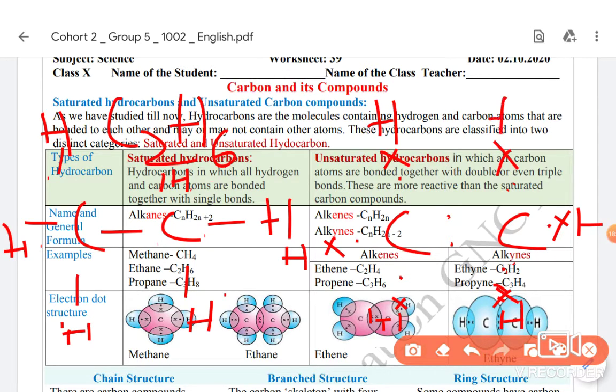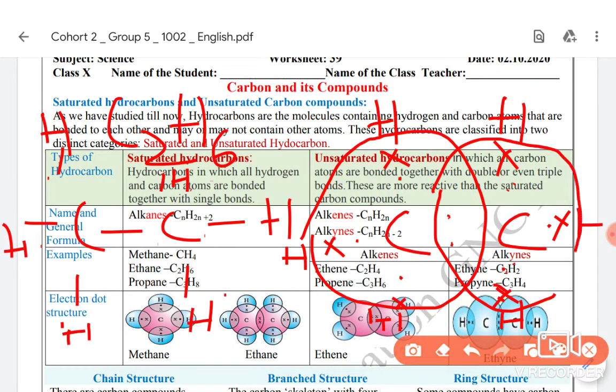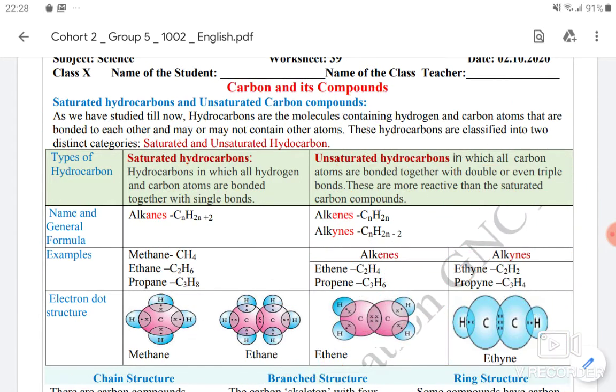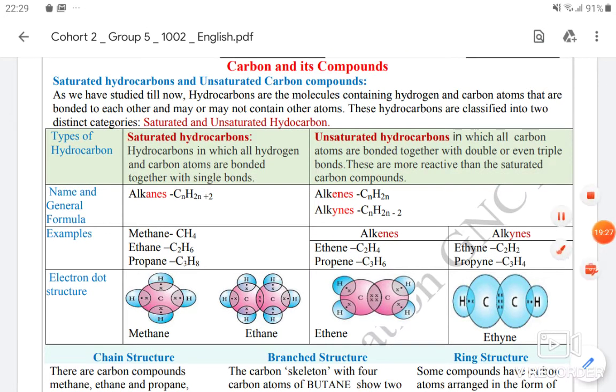So it is completed. Now you can see all 8 electrons of this carbon are covered like this. All 8 electrons of this second carbon are covered like this, shaded. Now for hydrogen, there are 2 electrons here, and 2 electrons on this hydrogen. Each hydrogen shares a pair with the carbon. So this is the electron dot structure of ethane. You can easily write it.